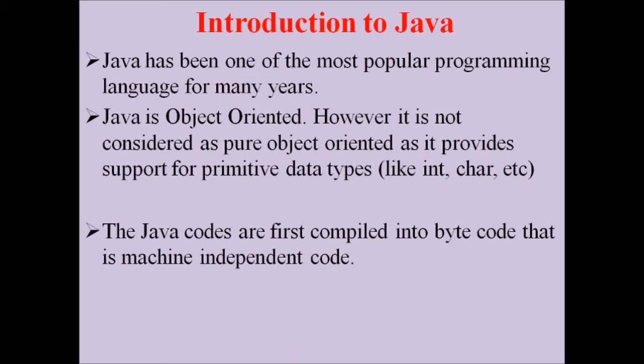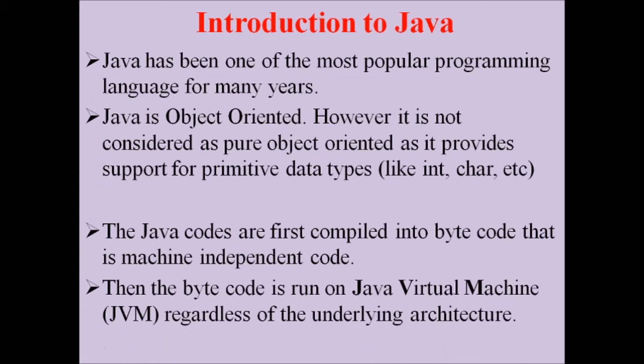Next, the Java codes are first compiled into bytecode, that is machine independent code. So once we write a Java source code, it should be compiled. While we compile the Java source code, it will be converted into bytecode, that is machine independent code format. Then the bytecode is run on the Java virtual machine, which acts as an intermediator between the bytecode and the machine and the platform.